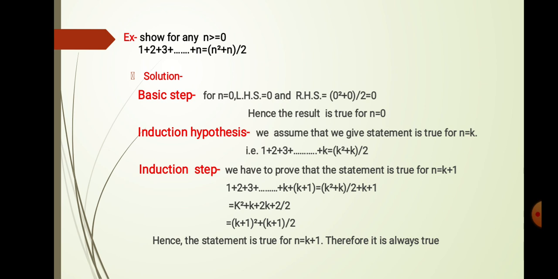This is our right hand side because we can replace k by k plus 1. Now k square plus k plus 2k plus 2 divided by 2. Now we can factor: k plus 1 square plus k plus 1 divided by 2. Hence the statement is true for n equal to k plus 1.